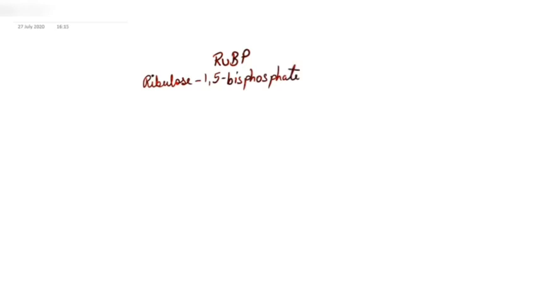This ribulose 1,5-bisphosphate is actually a 5-carbon compound. The number of carbons are very important. This ribulose 1,5-bisphosphate, which is a 5-carbon compound, is the primary acceptor of the carbon dioxide. So we can say it is primary acceptor.